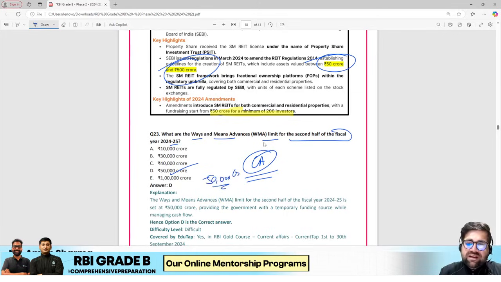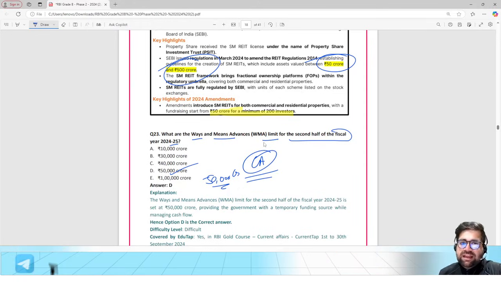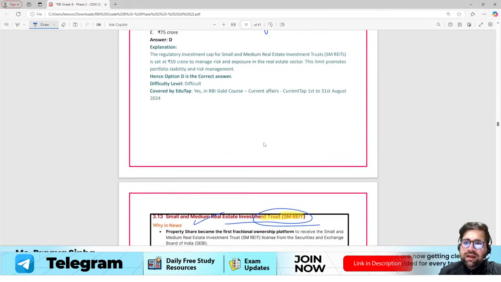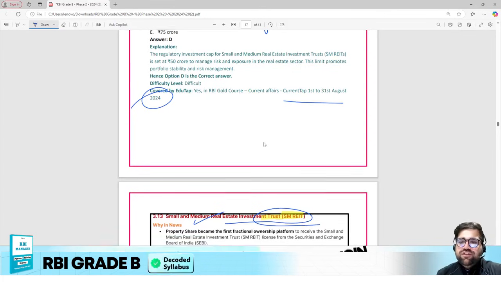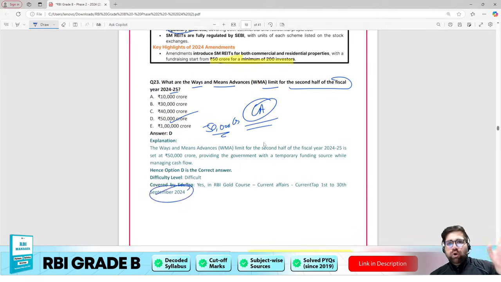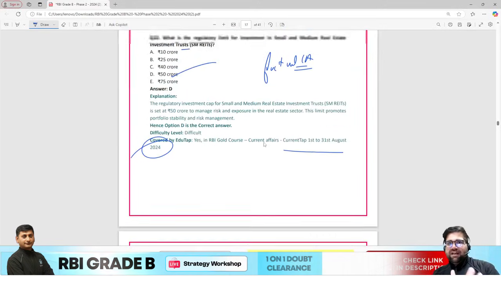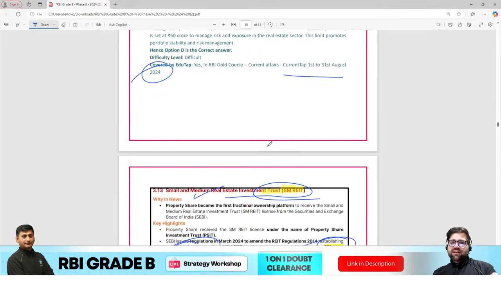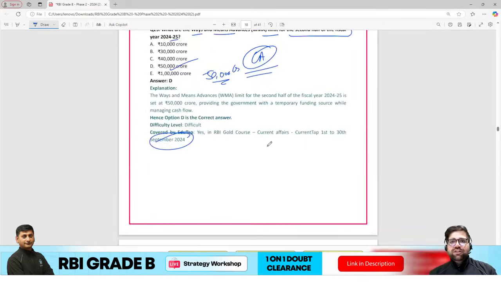Now all these current affairs fall within the ambit of 6 months only. Even if you see this question, current affairs of August 2024, then you have September 2024, right? You have current affairs covered in September. So these are not old. If I was in your place, I would have covered at least 6 months of current affairs, and if you do it, definitely these questions are easy.